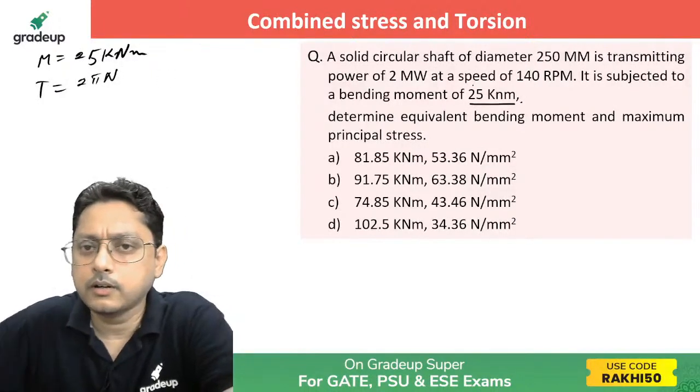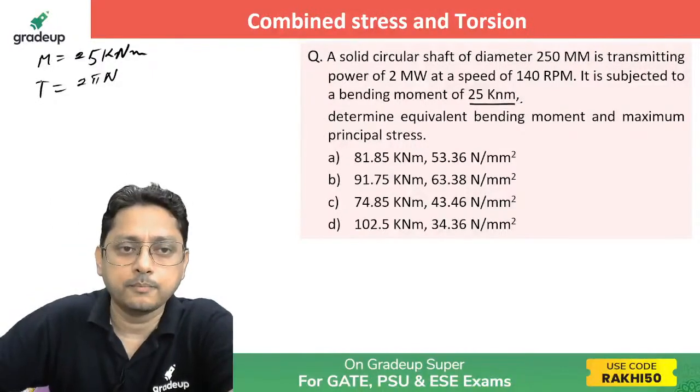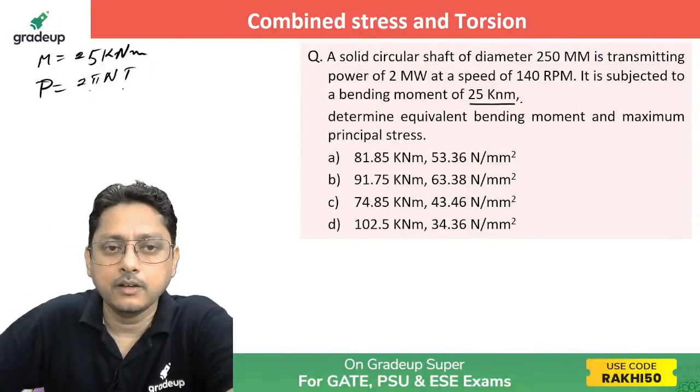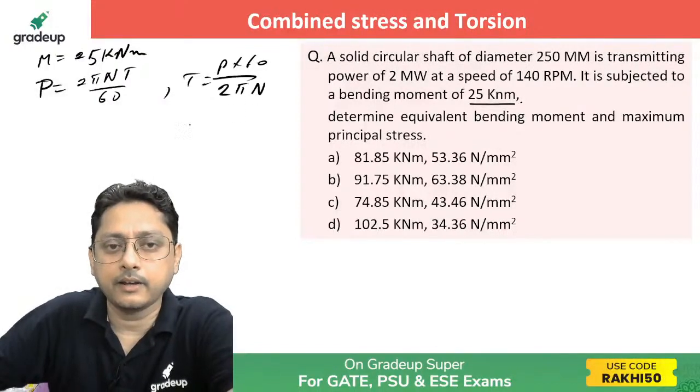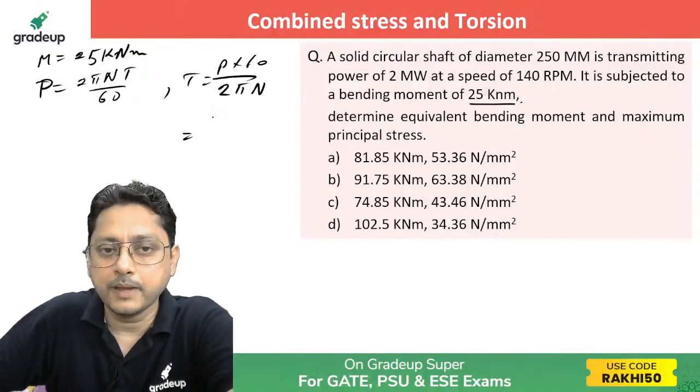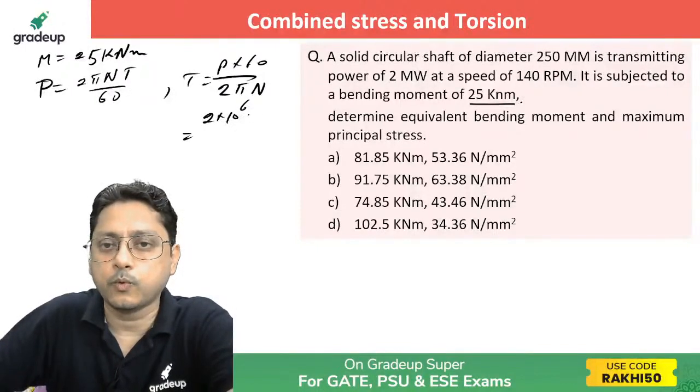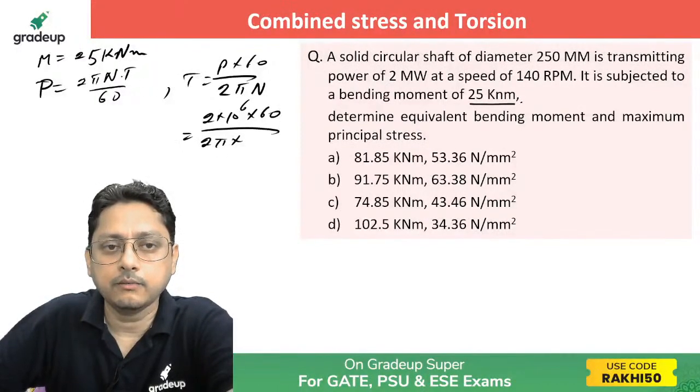That power has been given. So sorry, power equals 2 pi N T by 60. From here you can find out the torque value. The torque will become power into 60 by 2 pi and N. Now put the value here, that is 2 megawatt. Okay, take care of the megawatt. It will become 10 power 6 to make it watt. And 60 divided by 2 pi, correct? Then what else? N, number of revolutions per minute, is given, 140.